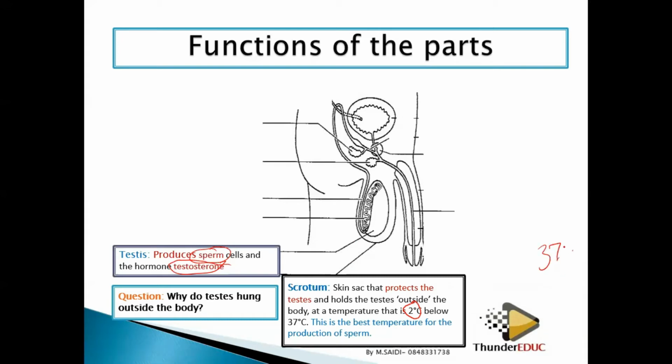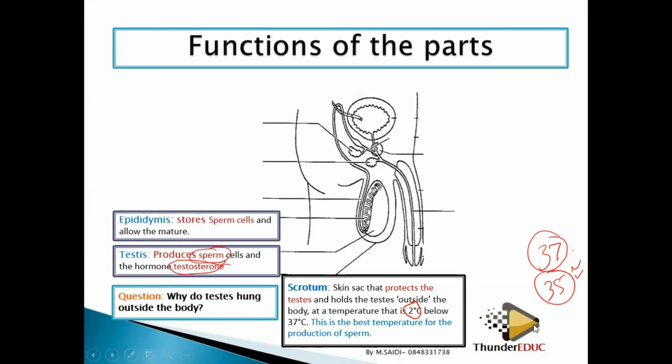So if the body temperature is 37 or 37.5, then the testis temperature should be around 35. Why? Because this is the favorable, optimum temperature for sperm production. So this is the best temperature for production of the sperms.